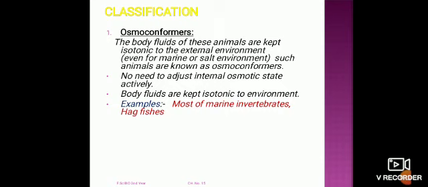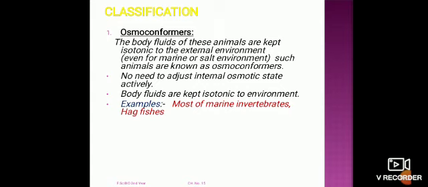These animals maintain water and solute concentration in a normal way, and they maintain the osmotic condition in which the internal environment as well as the external environment almost remains constant, and they do not need to adjust the internal osmotic state actively.